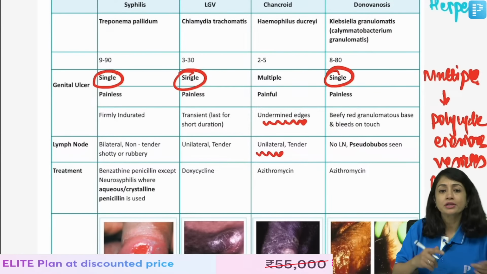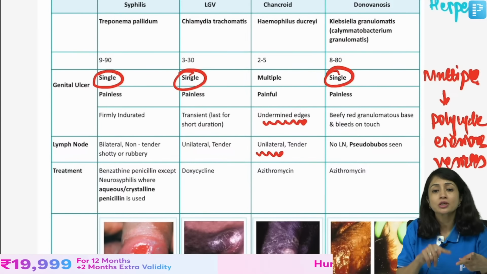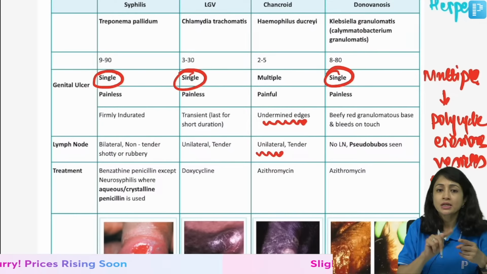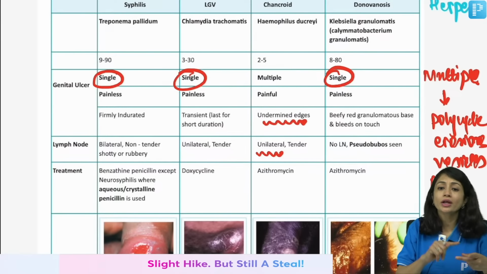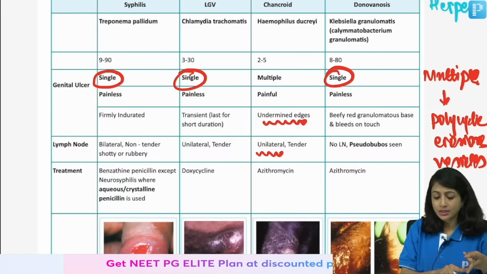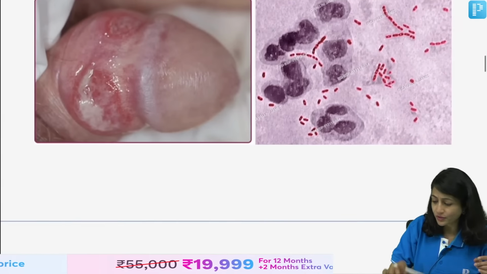Then coming to syphilis: single lesion, painless lesion, indurated lesions with shotty lymph node. All these are important features of syphilis. Single, painless, indurated and shotty lymph node. What will you give? You will give injection benzathine penicillin. LGV. Okay, maybe I have put an image. Good, perfect. So, we will see here.